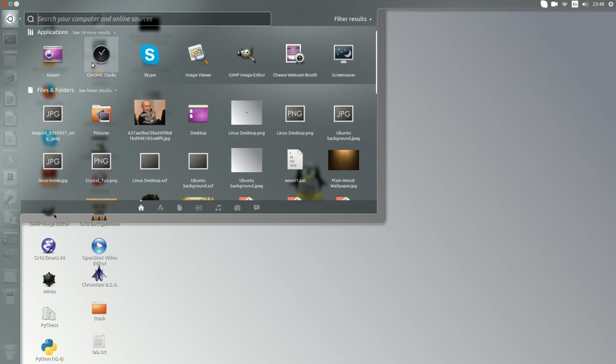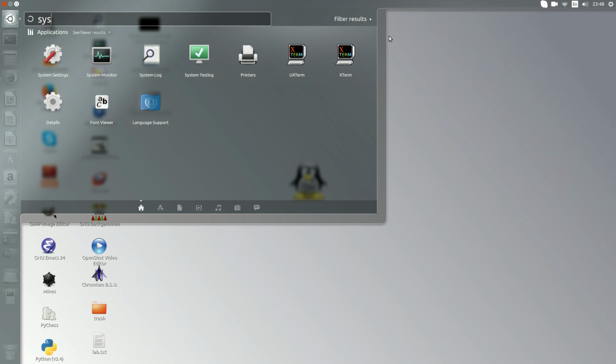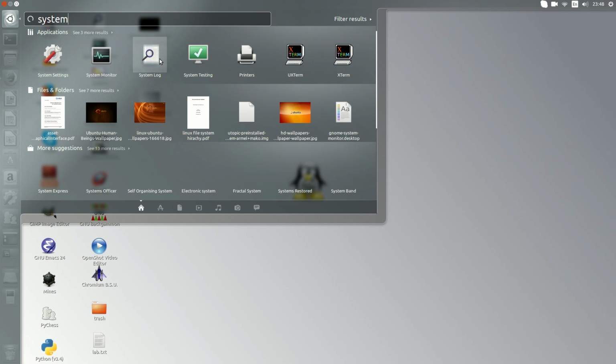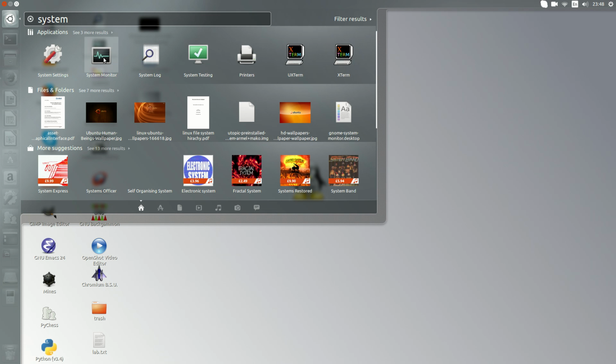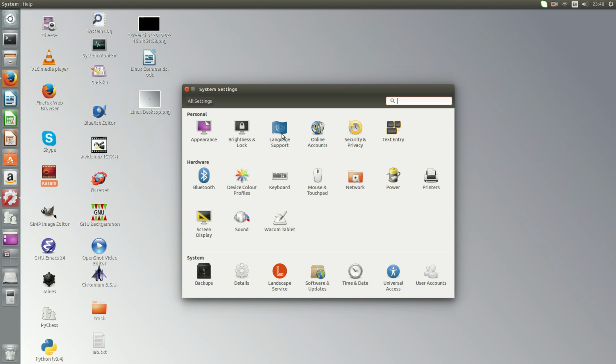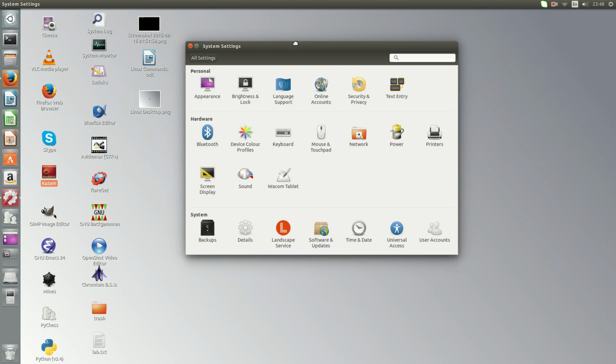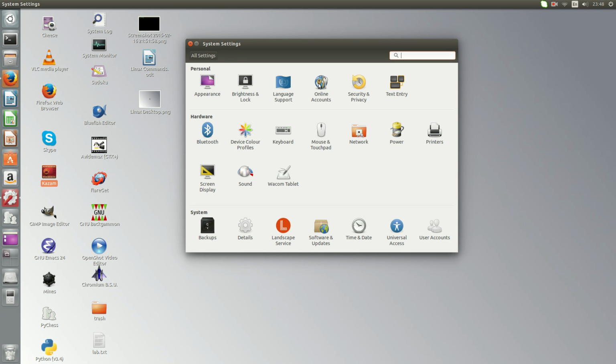This is just showing which files are allocated, but you can search for anything, for any program here, and it will come up. So let's say system. We want a system. Oh, here we go. So we have system settings, system log. It will search and find you whatever you need. So it's sort of more convenient, but if you know what you're looking for. If you're not familiar, if it's your first time, you might be lost because you don't know what to look for. But in this case, you just type system, and if you want to have a look at the system settings, this is all the system settings that exist for Ubuntu.